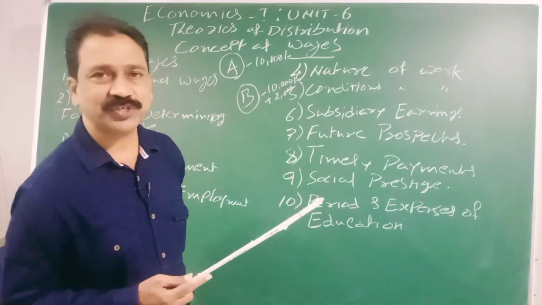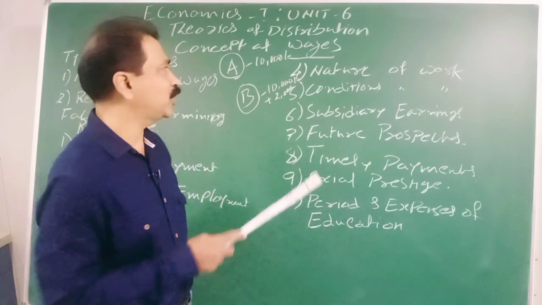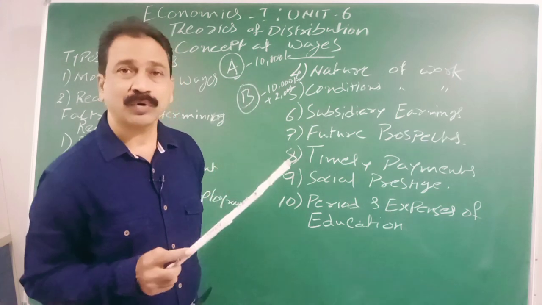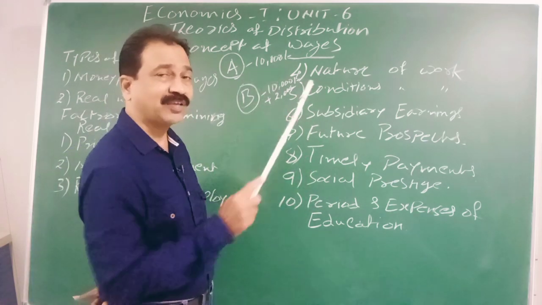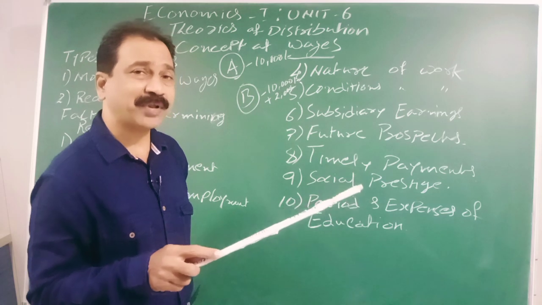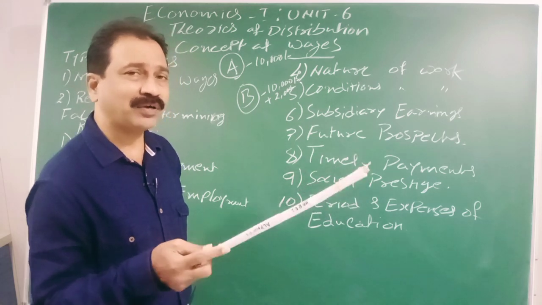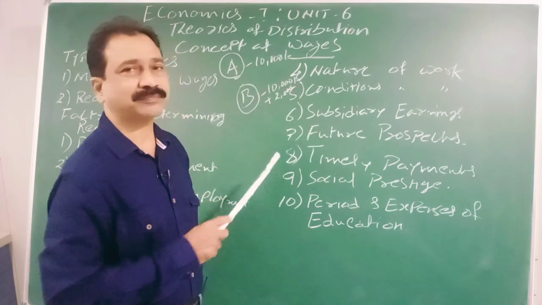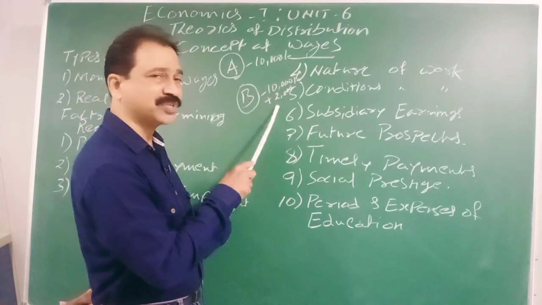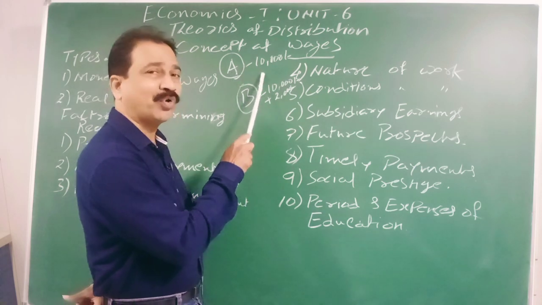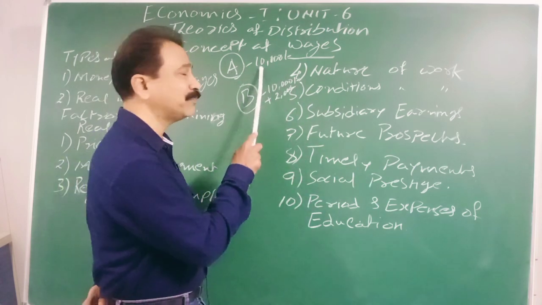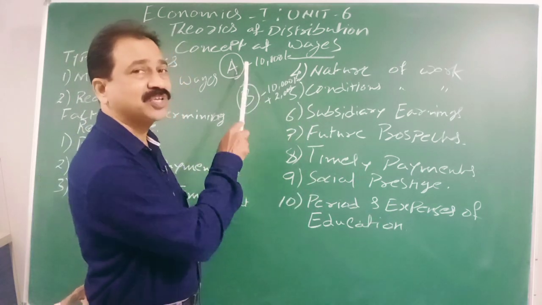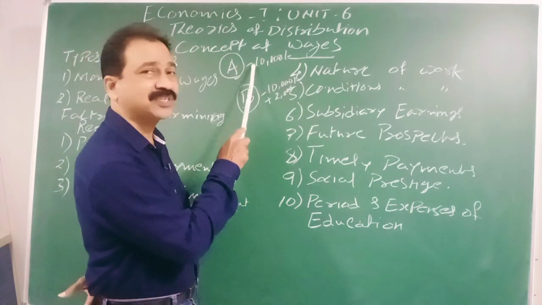Like in a college, on a trial basis, they appoint two people. They give a chance to Mr. A with less salary, to work as a lecturer and at the same time be involved in the administration. In the coming one year, we are going to appoint you as a principal. He will be more satisfied than Mr. B. Even though Mr. B is earning 12,000, with 10,000 rupees A will be happier, because within a year he is going to become a principal. When he becomes a principal, he will be getting a lot more than what B is drawing today. So automatically the real wage is greater.